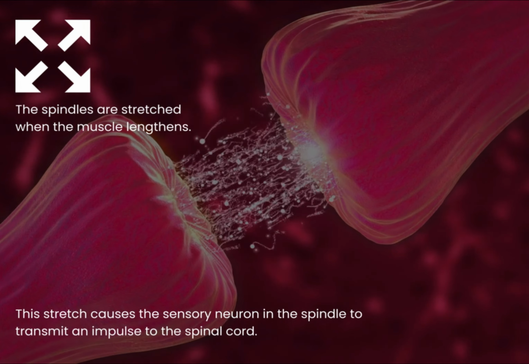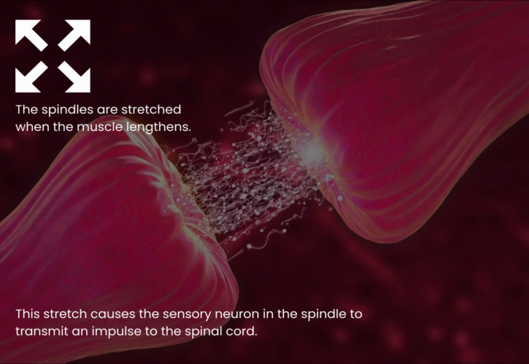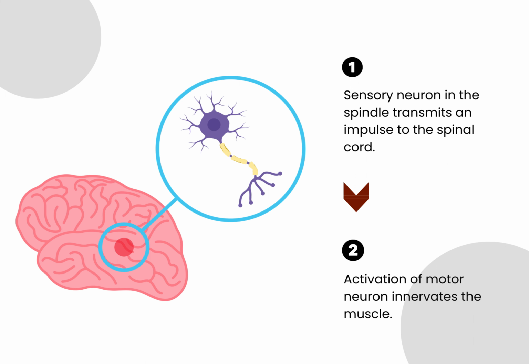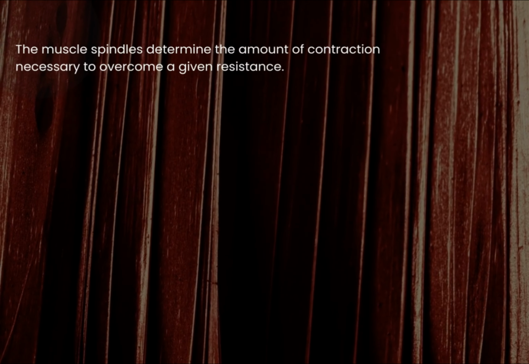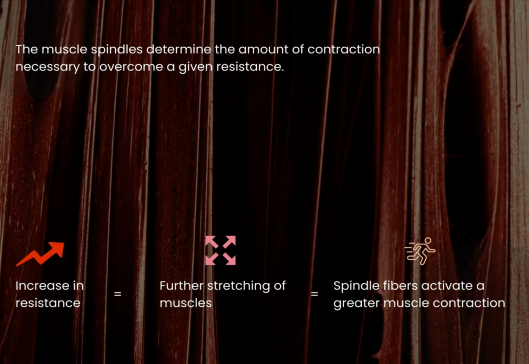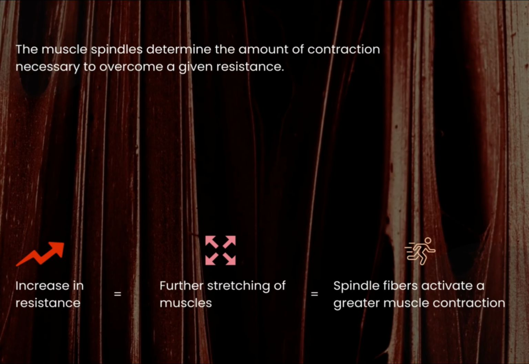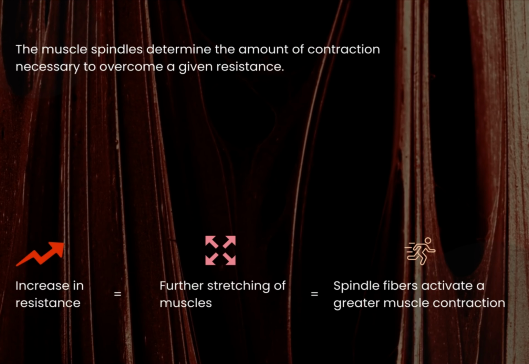This stretch causes the sensory neuron in the spindle to transmit an impulse to the spinal cord. This causes activation of motor neurons that innervate the muscle. The muscle spindle determines the amount of contraction necessary to overcome a given resistance. When the resistance increases, the muscle is stretched further, and this causes spindle fibers to activate a greater muscle contraction.